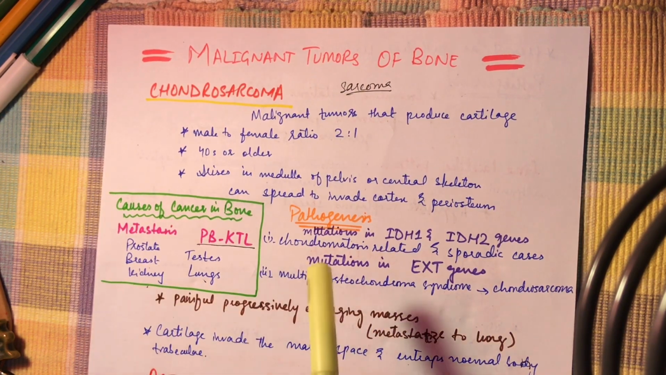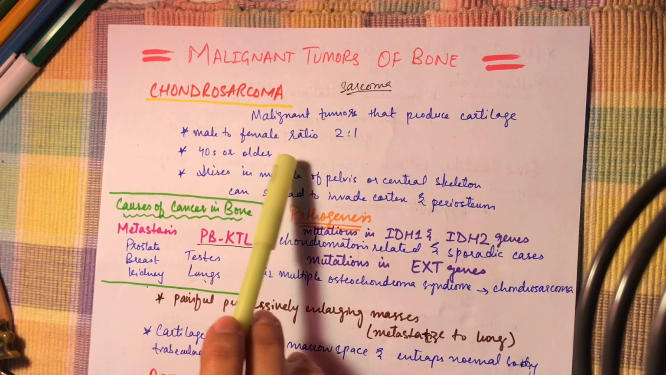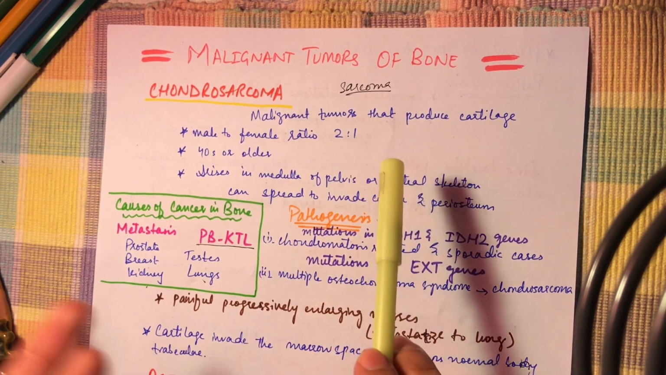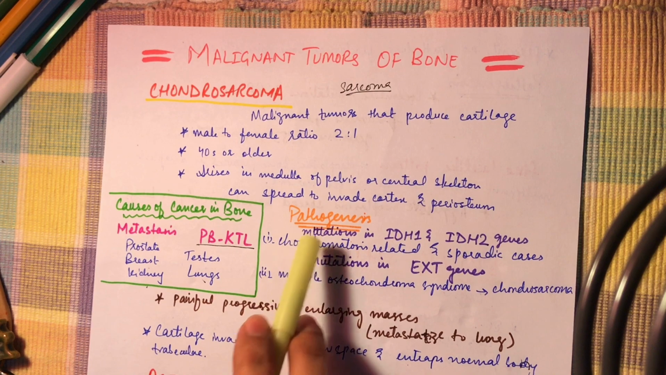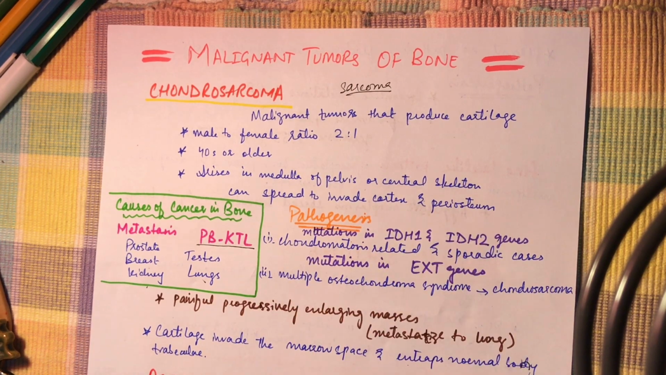Let's begin with the chondrosarcoma first. Chondrosarcoma is the malignant tumor that produces cartilage. It affects males twice as often as females, and usually affects people in their 40s or older. It arises in the medulla of the pelvis or central skeleton and can spread to invade the cortex and the periosteum.